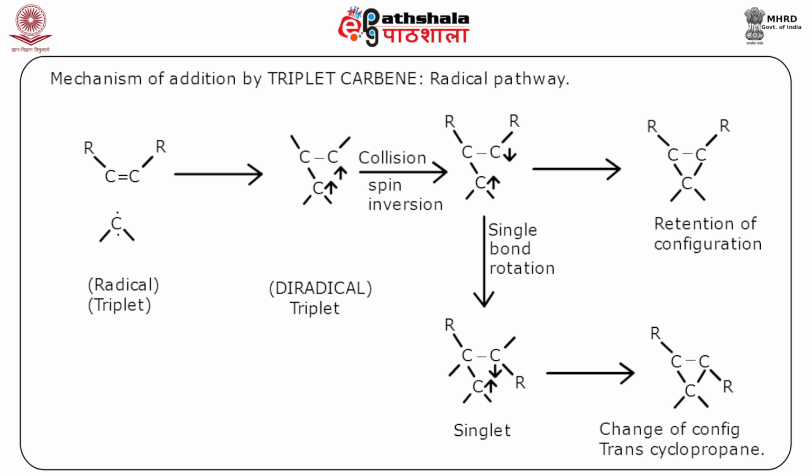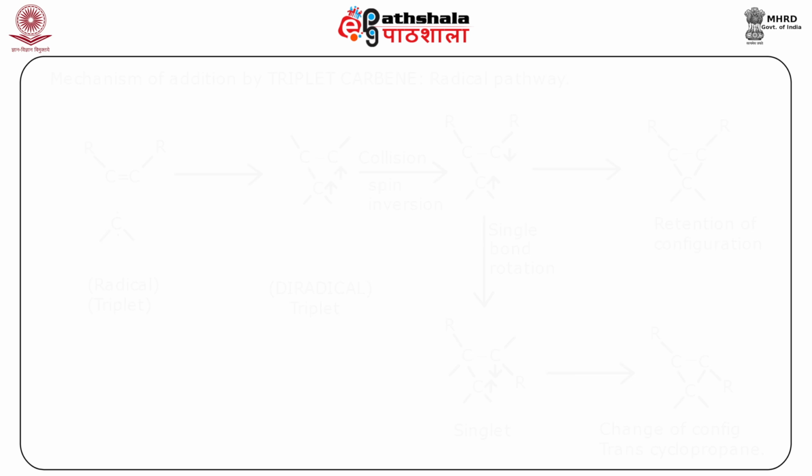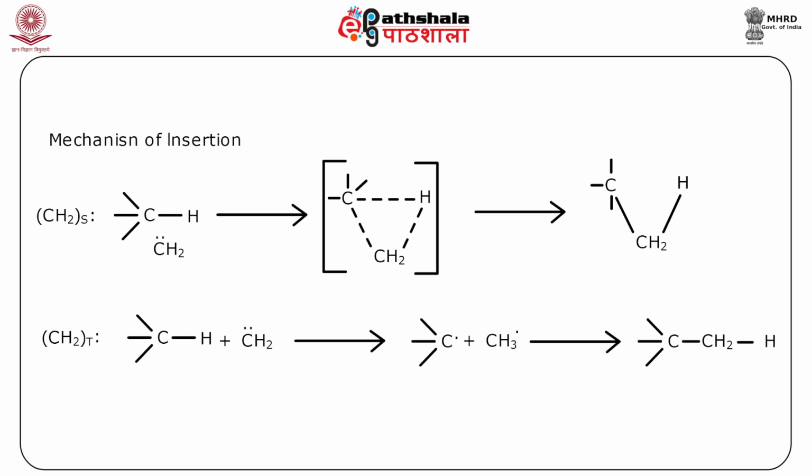So, you get the possibility of both retention in the configuration as well as change in the configuration. So, starting from cis you can get both cis as well as trans. In this pathway, spin inversion and bond rotation are postulated as we have seen. And the difficulty here is that there is no way to predict which process is fast or slow.